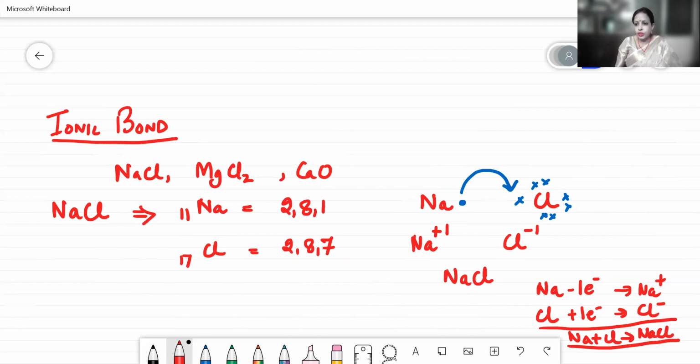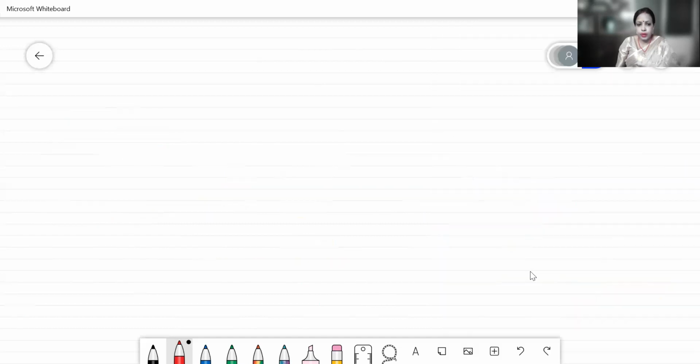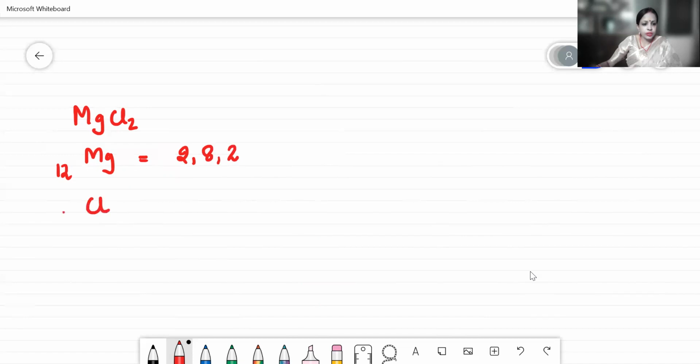Now let's see the structure for magnesium chloride, that how we will draw the structure for magnesium chloride. So here it goes, MgCl2. Your magnesium has atomic number 12. Therefore, the configuration is 2, 8, 2. Chlorine has atomic number 17. Therefore, the configuration is 2, 8, 7.